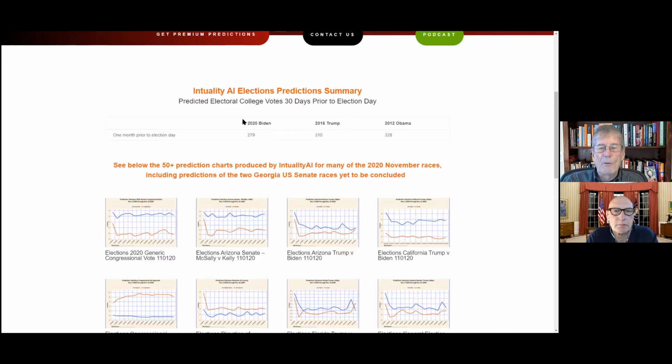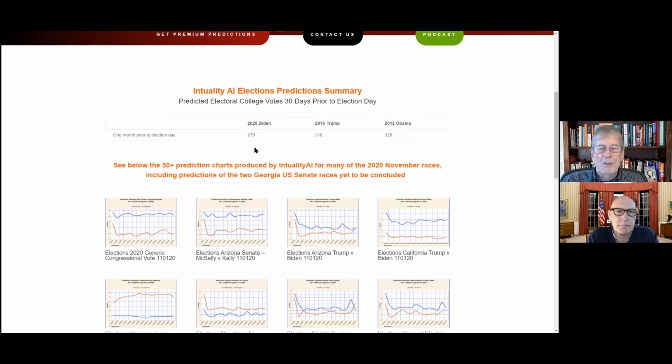We also wanted to include what it's done in prior elections. It did the same thing in predicting the Trump election in 2016, indicating that within 30 days prior to that election, it calculated 310 electoral votes. And then back to the second Obama term, it predicted Obama as well for 328 electoral votes. So that's a little bit of history added to what it did for Biden this time around.